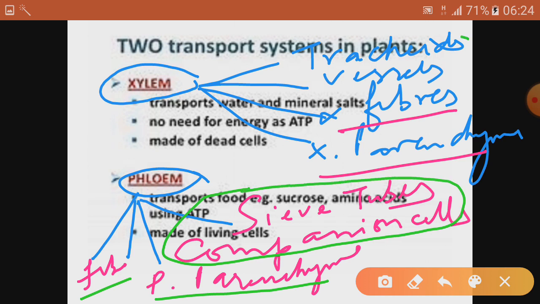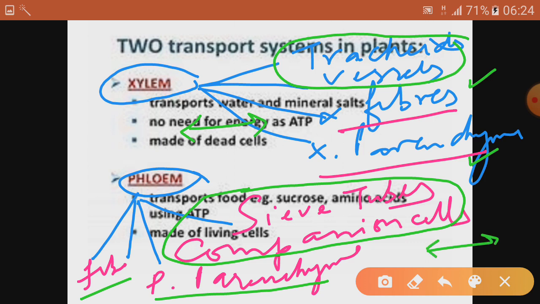And here these two have got the star role, that is tracheids and vessel. They are important for transfer of water. Fibers and parenchyma have the secondary function basically. Fibers are for giving strength to the plant, and xylem parenchyma helps in sideways conduction of water. Sideways means lateral conduction. And in case of phloem, the phloem parenchyma helps in lateral conduction of the food.